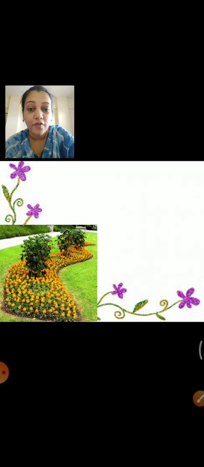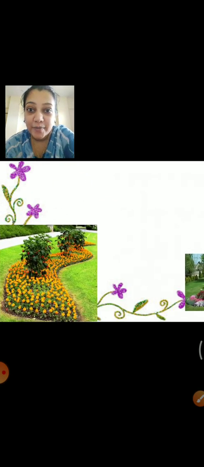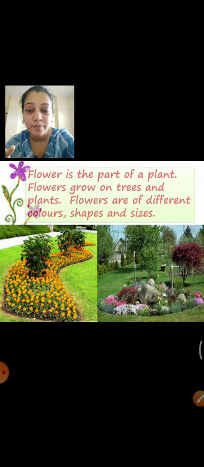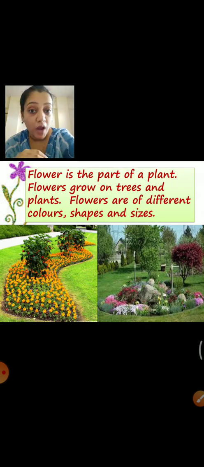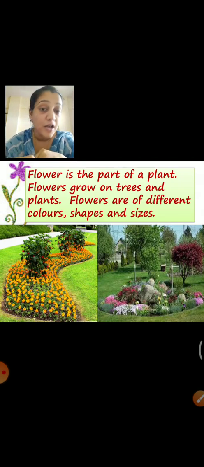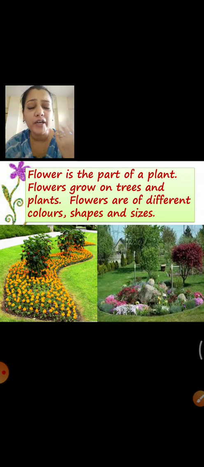First tell me what is this? This is so beautiful, right? This is a garden, right? Park. You go to the garden and you see so many different types of flowers and plants there. So many types of trees, flowers, colorful flowers, right? So flower is the part of a plant. Flowers grow on trees and plants. Flowers are of different color, shape and size.